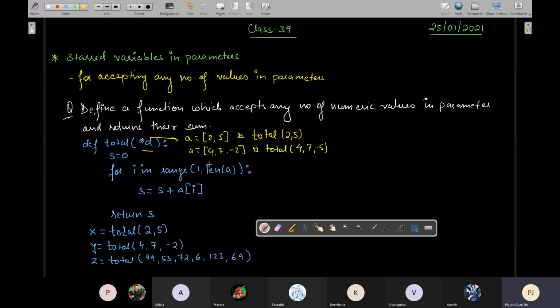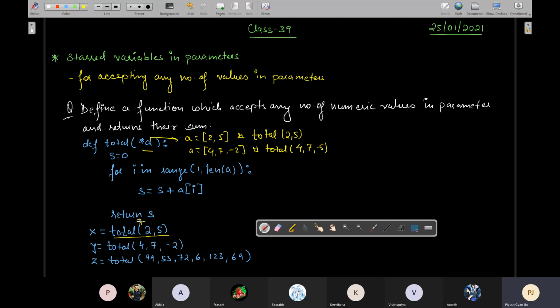Next time I will become the second index 5, this one 1, and then A of 1 will be 5. ठीक है, मतलब A1 will be 5. So S last value was 2, so 2 plus 5 will give you 7. S will become 7, and then there are no more elements, so it will return S. S will be returned where? Here, this place will be substituted with 7 before this function gets destroyed.